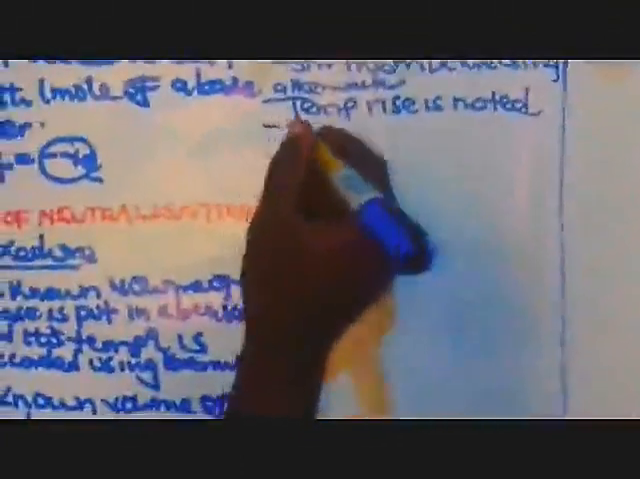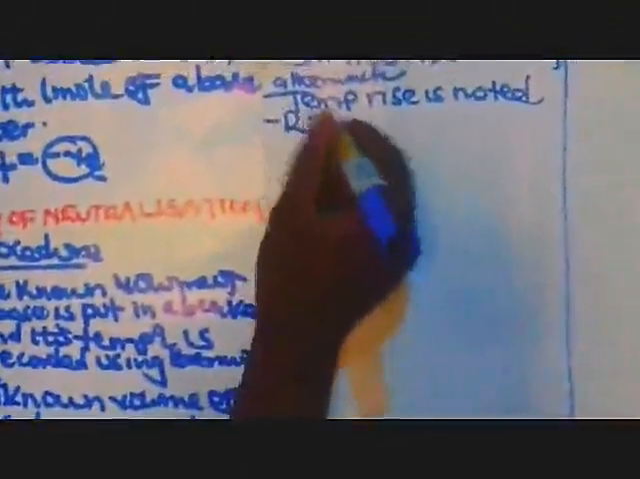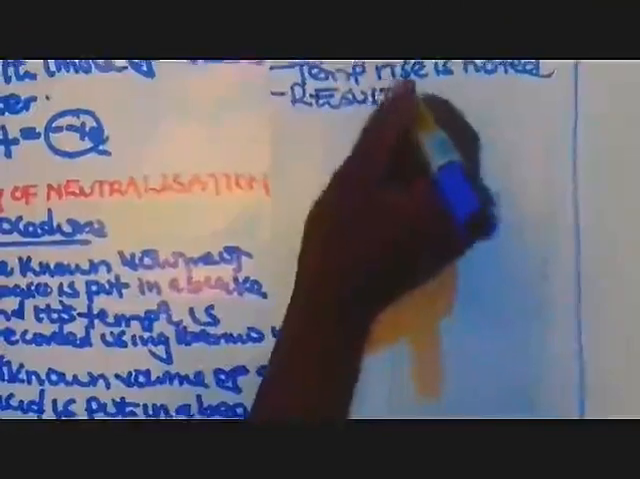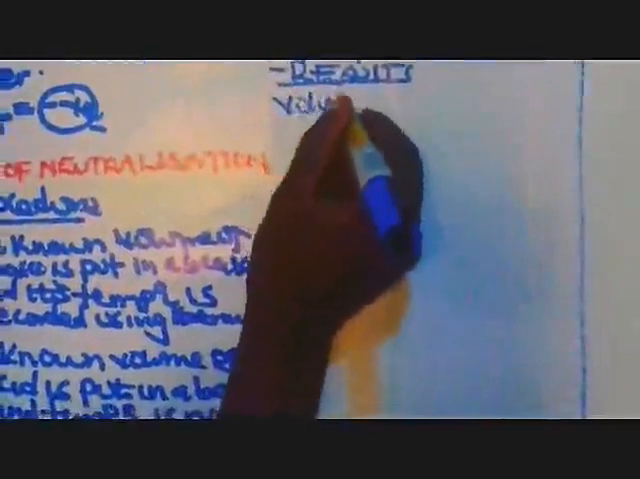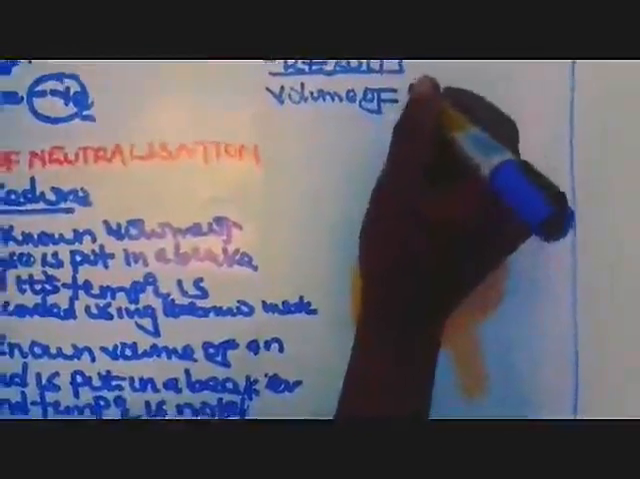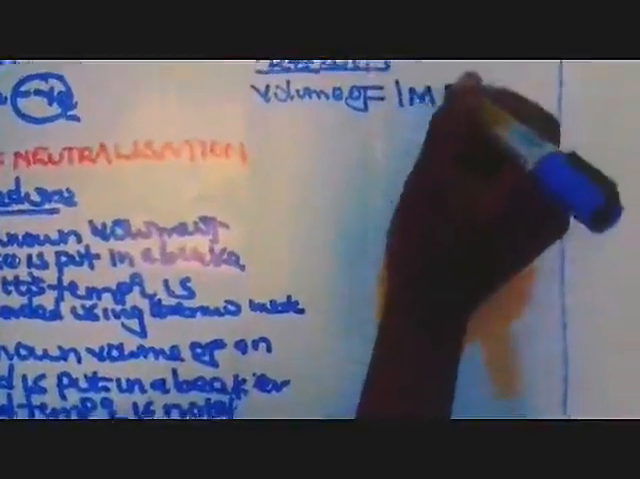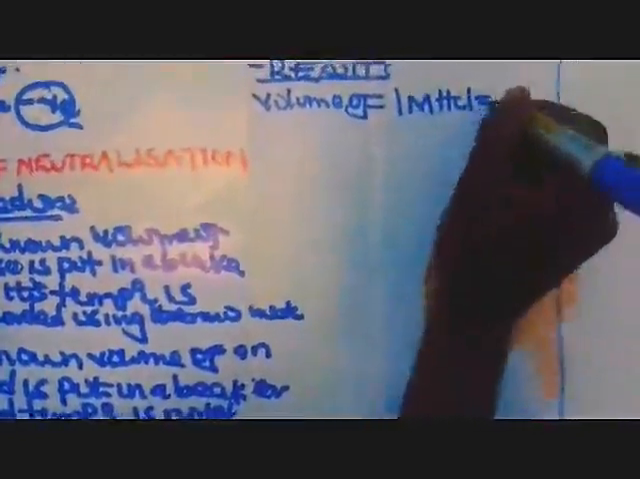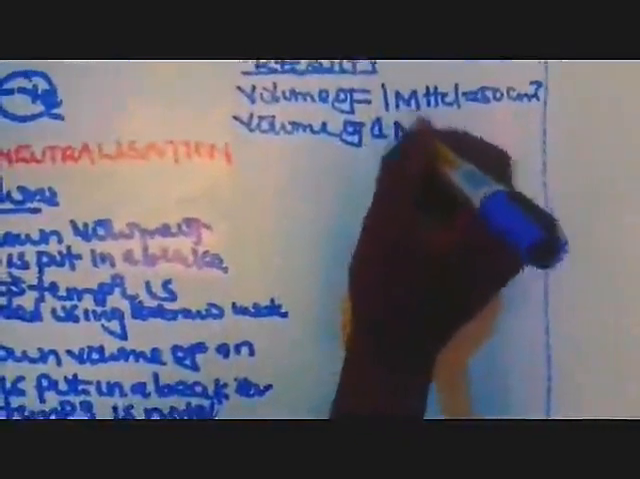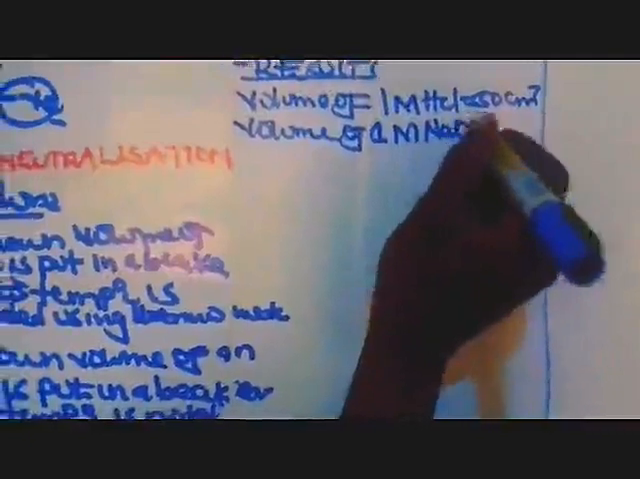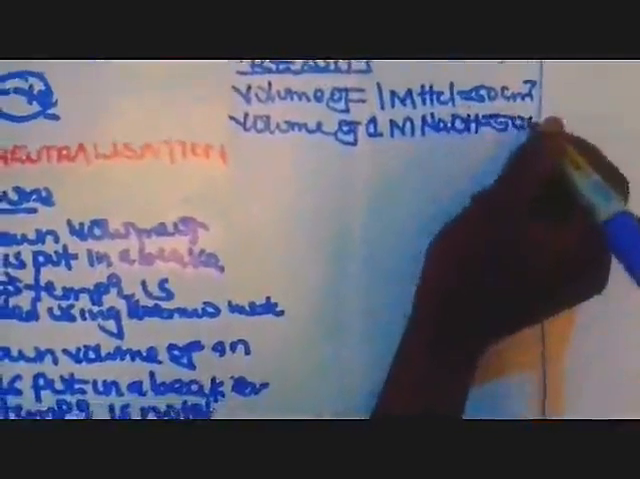Take an example, we have used the hydrochloric acid. These are results. So we have our results here. In our results, we have the volume of the acid now. The molarity is known, it can be 1 molar HCl. We can assume that it is 50 cubic centimeters. Then volume of still 1 molar sodium hydroxide, that is our base. It can be 50 cubic centimeters still.